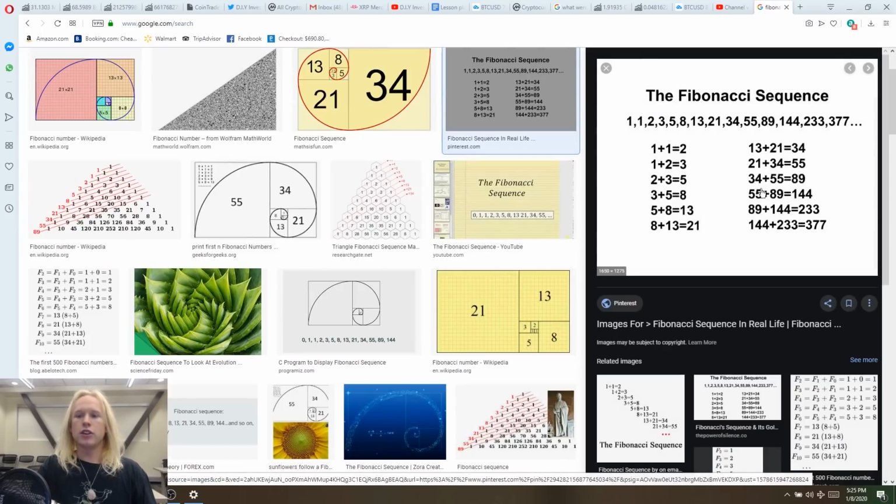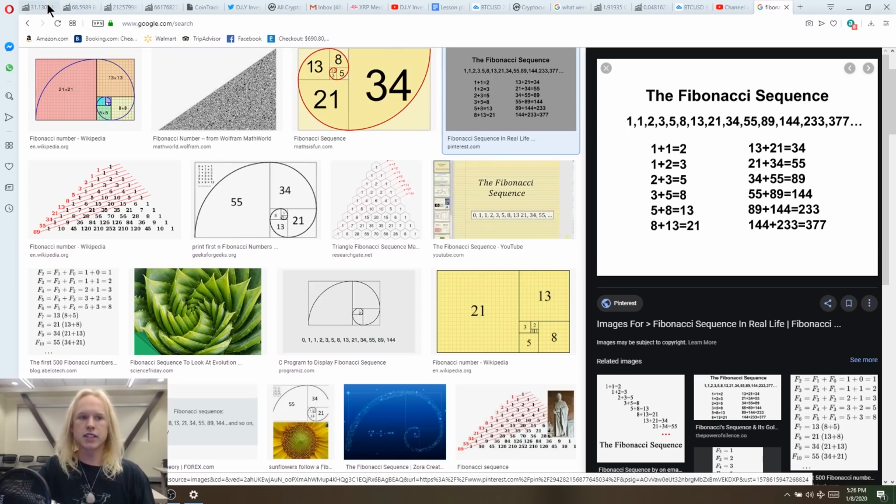Now, this is the Fibonacci sequence. You basically take the previous number and add it to the next number in front of it, and that comes out to your answer. So 1 plus 1 is 2, 2 plus 1 is 3, 3 and 2 is 5, 5 and 3 is 8, 8 and 5 is 13, 13 and 8 is 21. And that's how the cycle grows.